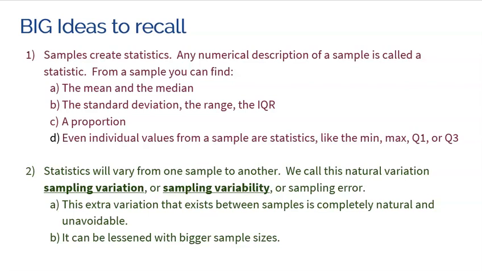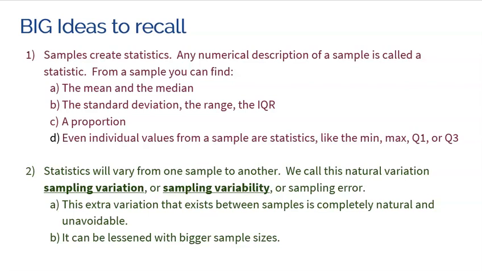You could find a proportion if you're talking about categorical data and you want to find the proportion of people that said yes, the proportion of people that eat chocolate ice cream, something like that. Even individual values from a sample are also statistics, like the min, the max, Q1, Q3. Those individual numerical values are also known as statistics. So anything that comes from a sample is a statistic. Easy to remember, sample begins with S, and so does statistic.